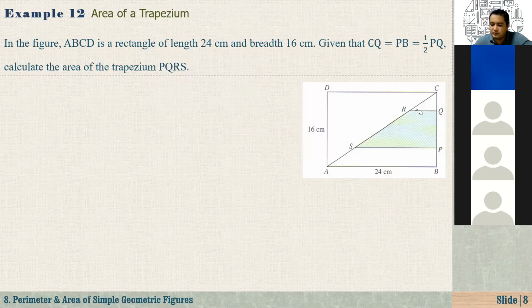We are talking about this CQ, right? CQ is equal to PB is equal to half PQ. So calculate the area of the trapezium PQRS. This is a little bit challenging question. That's why let's do it together.